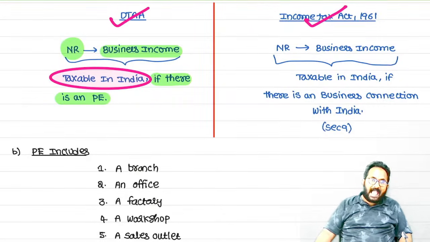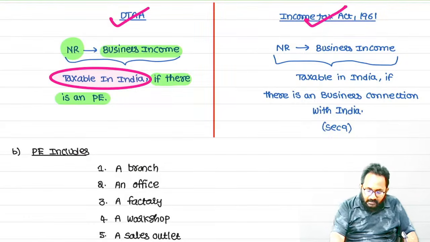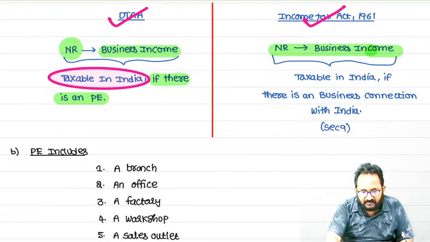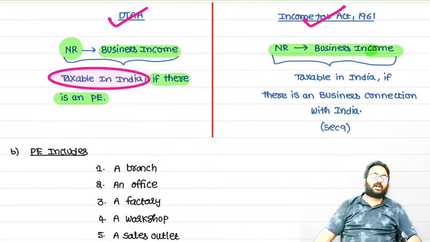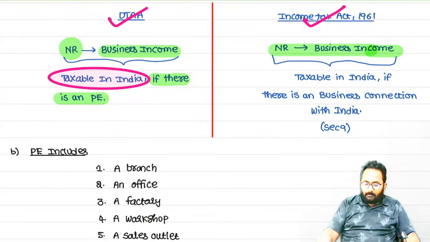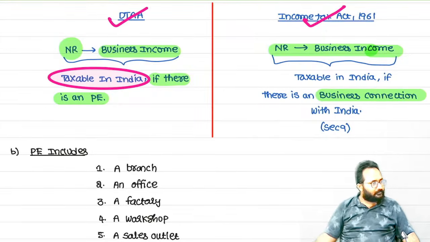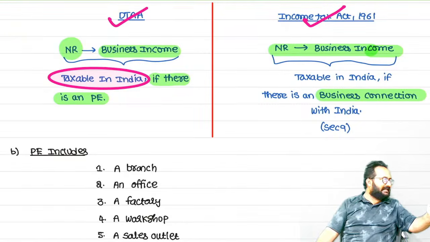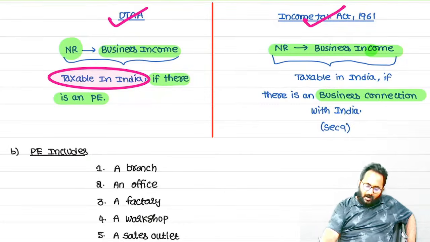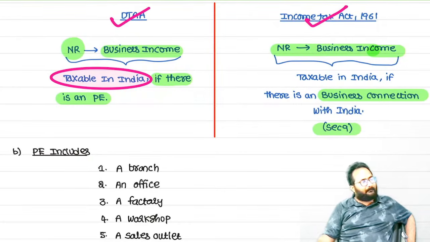If you follow the Act, how are we taxing the non-resident business income? If the non-resident is doing the business in India by using a business connection. Example, principal and agent relationship types of businesses are called business connection. So regarding this, yes, section 9 will apply.